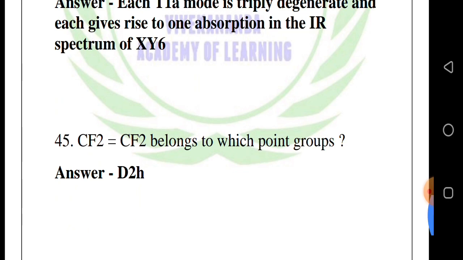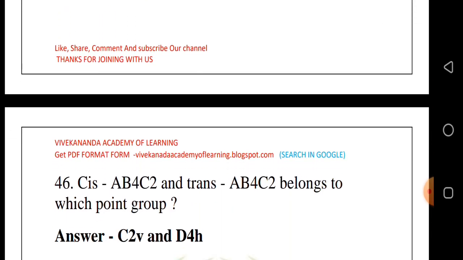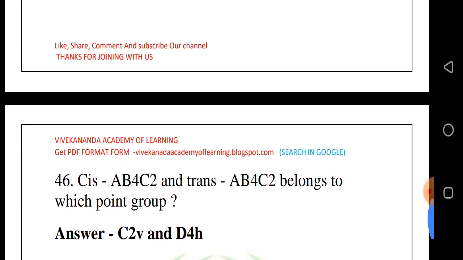Answer: D2h. 46th question, cis-AB4C2 and trans-AB4C2 belong to which point group?